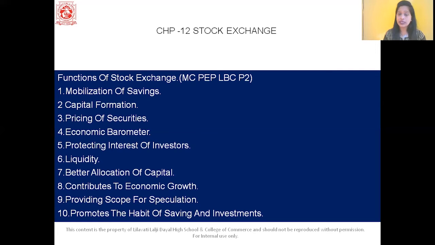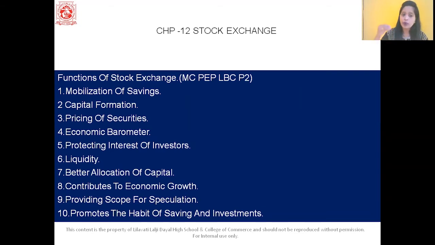Sixth point is liquidity. The stock market, students, is a ready market for selling and purchasing of your securities. It gives an assurance to the investors that their securities can be converted into cash at any point of time whenever required. So here the funds are put into productive and profitable use. Next, it contributes to the economic growth. The investors always invest into productive investment projects, which in turn will lead to capital formation, and the economic growth will also increase.